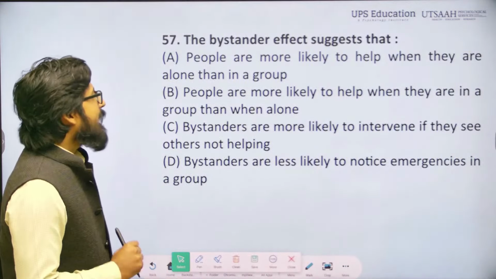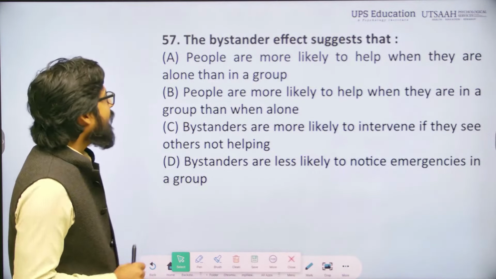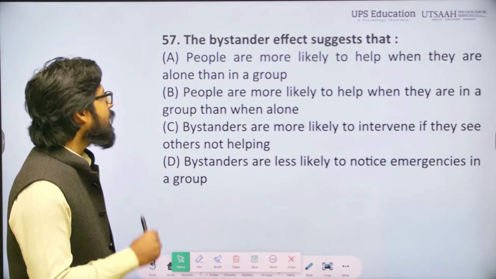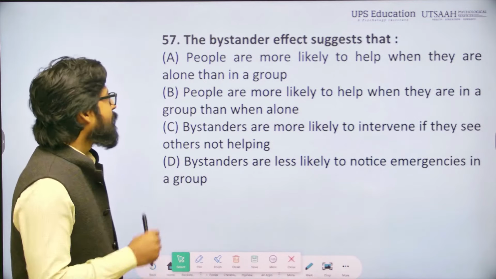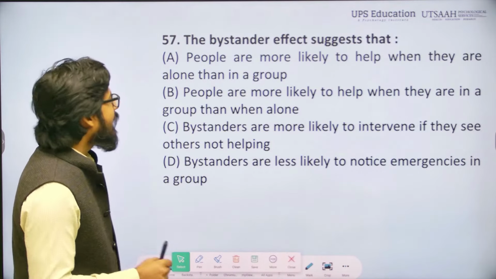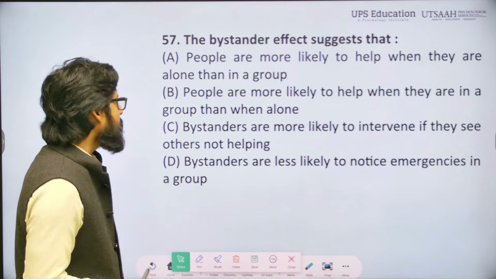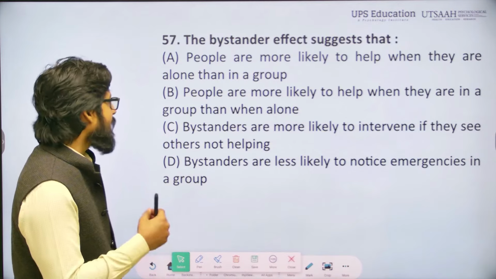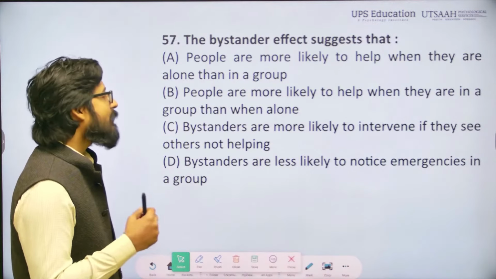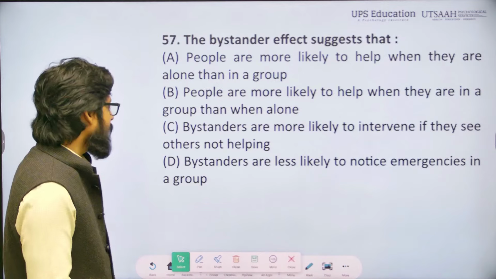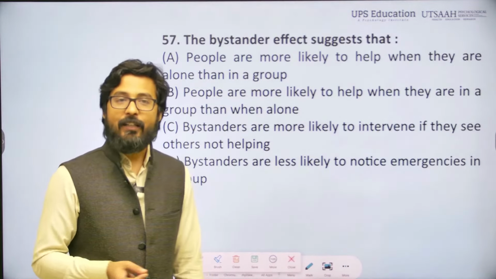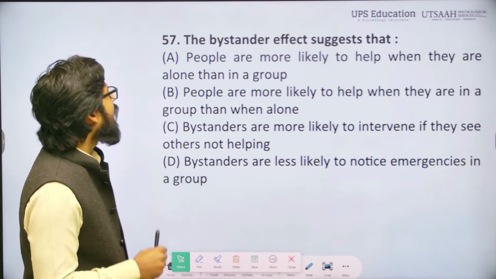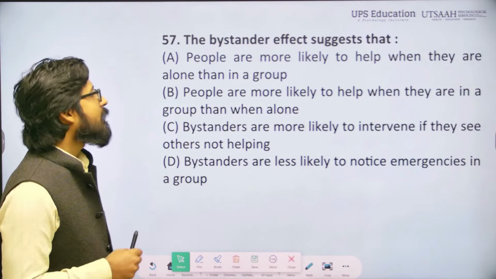The bystander effect suggests that: option A, people are more likely to help when they are alone than in a group; option B, people are more likely to help when they are in a group than when alone; option C, bystanders are more likely to intervene if they see others not helping; option D, bystanders are less likely to notice emergencies in a group. The correct answer will be A: people are more likely to help when they are alone than in a group.